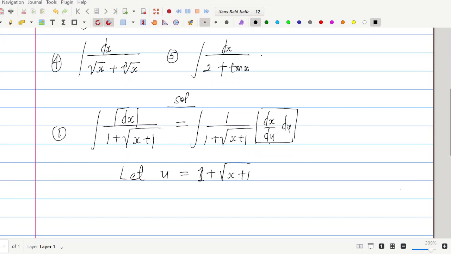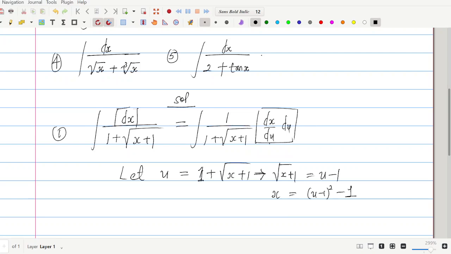Some people will prefer u squared equals x plus 1. That is still okay. But if you practice that, you see that it will be longer than this particular one we're considering now. Now, isolating x in this case implies we have square root of x plus 1 equals u minus 1, from whence we have x equals u minus 1 all squared minus 1.